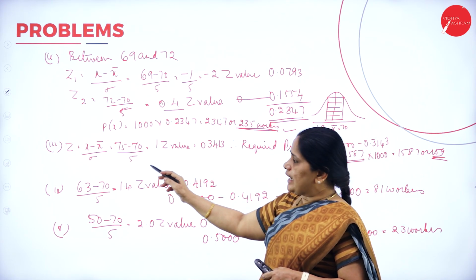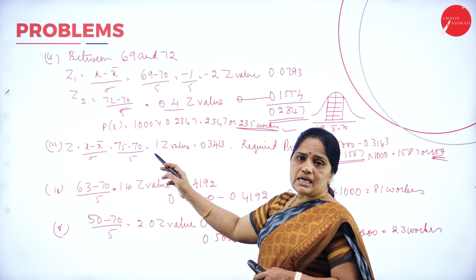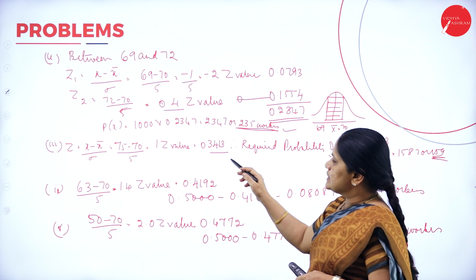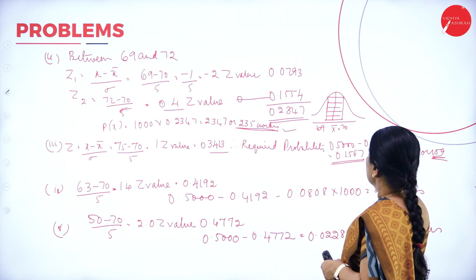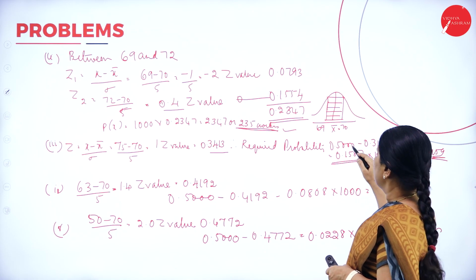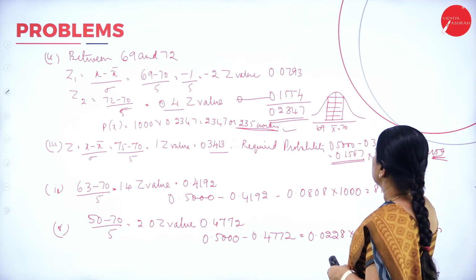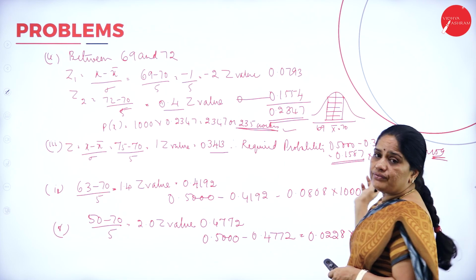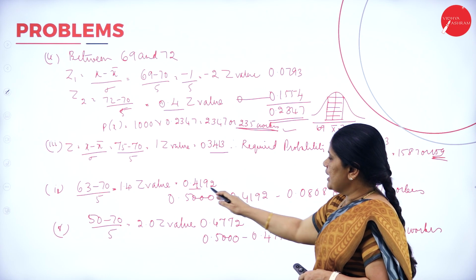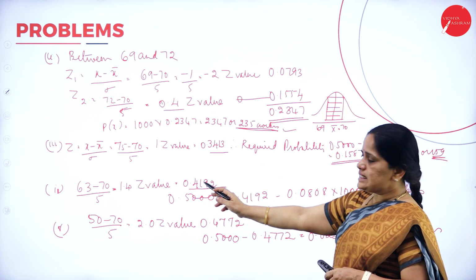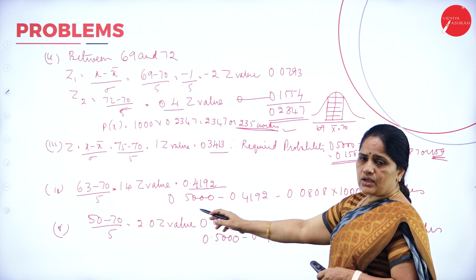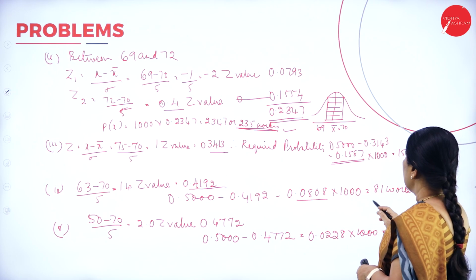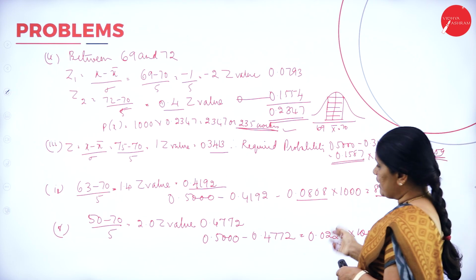Then, for the third one, they are asking how many workers are drawing more than 75 rupees. I get the Z value as 0.3413. So the first thing is 0.5000 minus 0.3413. I get 0.1587 into 1000, or 159 workers. In the same way, I calculate the Z value, then subtract it from 0.5000. So I get the answer as 0.0808 into 1000, so it becomes 81 workers.